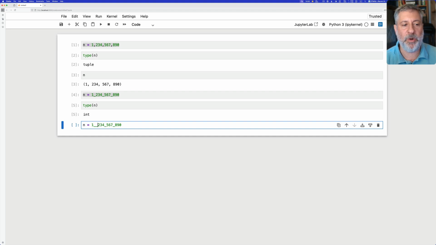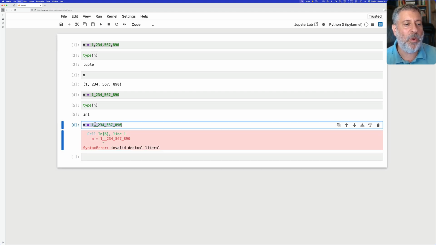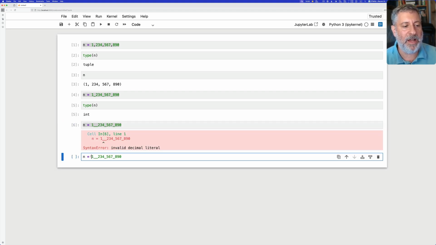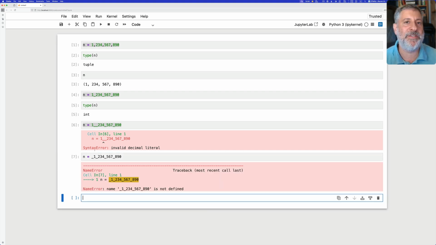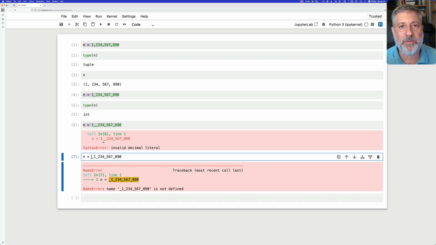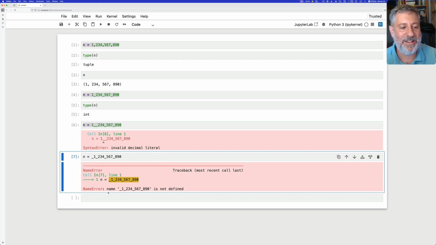Now, there are a few rules for where you can put these underscores. You cannot put 2 in a row. That is illegal. You also cannot put it at the front of the integer, because that will be interpreted as a variable name. Remember that underscores are totally legal in variable names, including as the first character, and digits are totally legal in variable names, assuming they are not the first character. So here Python looked for a variable called underscore 1, underscore 2, and so on and so forth, did not find that variable defined, and then it said, in fact, that variable is not defined.